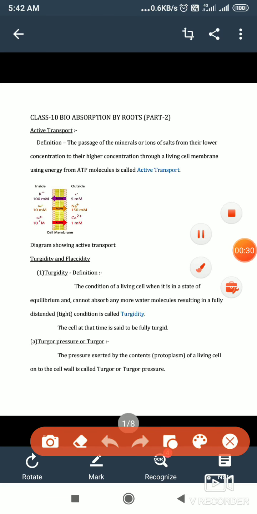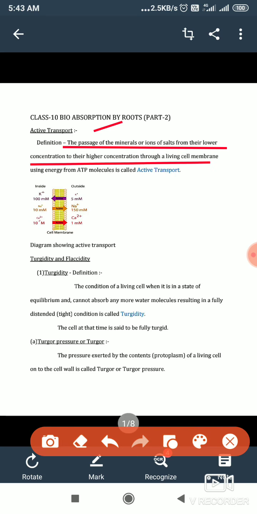Active transport. Definition of active transport: the passage of minerals or ions or salts from their lower concentration to their higher concentration through a living membrane using energy in the form of ATP. When the energy is used, the direction of movement is just opposite to diffusion, from lower to higher concentration. Here is the demonstration diagram given here.